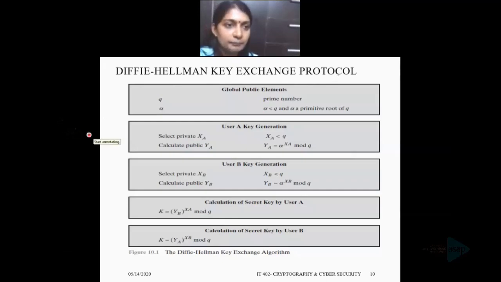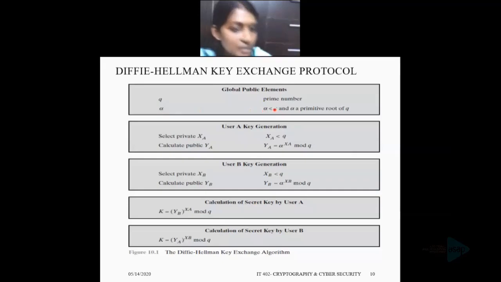The first number is a prime number q, and the second number is an integer alpha, which is a primitive root of that prime number q, and alpha should be less than q.